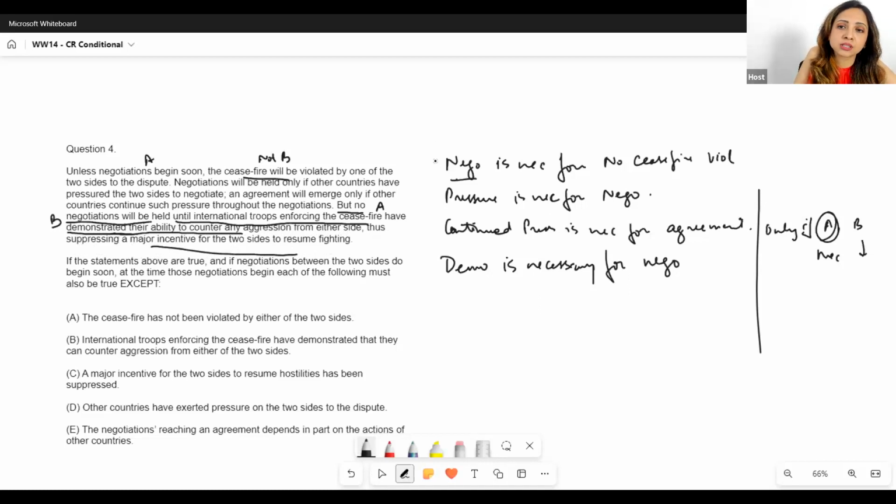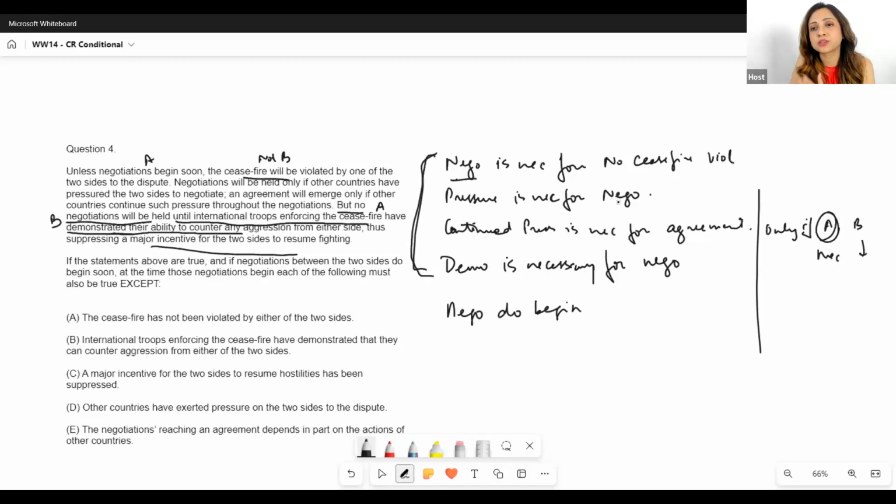These are all the conditions that we have got from the premises, from the argument. So if the statements above are true, and we've been given another condition now: if negotiations between the two sides do begin soon. Now we have another data point given to us. What is it? That the negotiations do begin. Right now, forget about everything else. I know these data points: negotiation is necessary for the ceasefire, pressure is necessary for negotiations, continued pressure is necessary for agreement, and demo is necessary for negotiations, right?